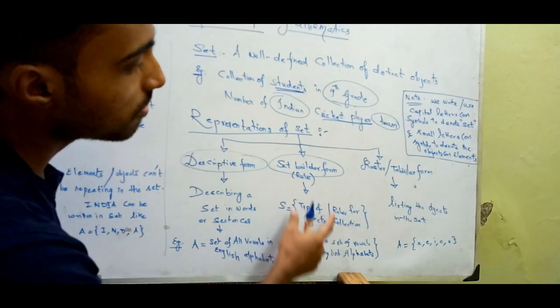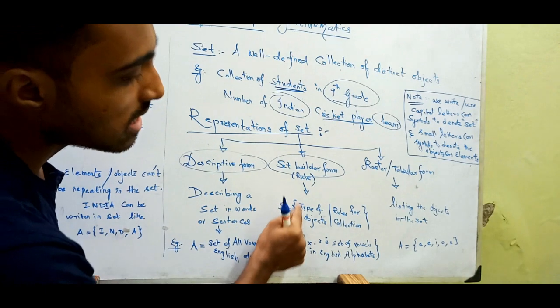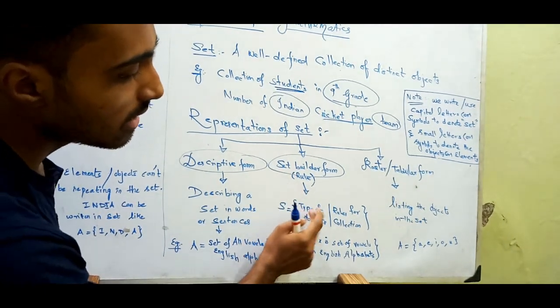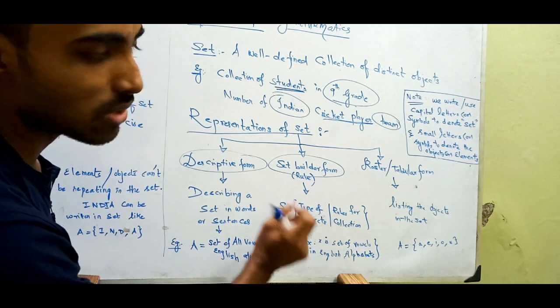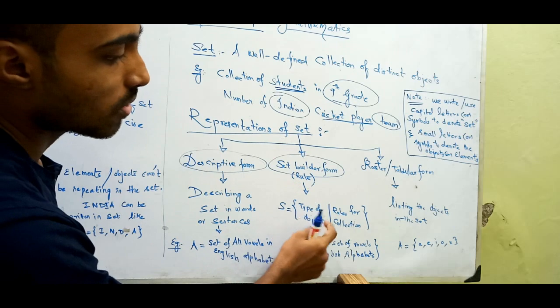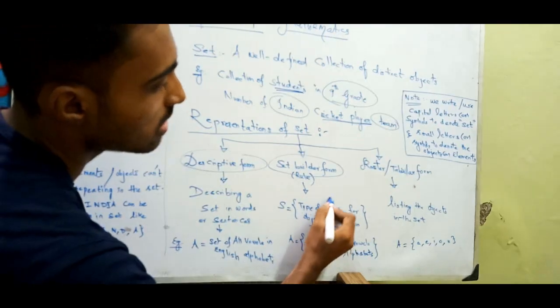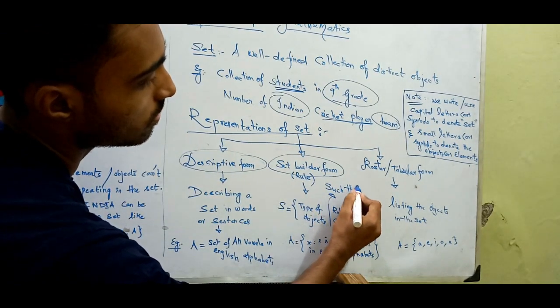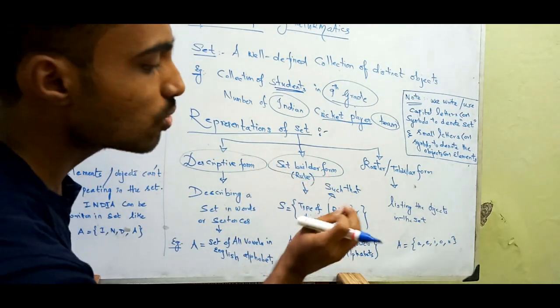Now the set builder form will be in this form. S equals the set of all, you have to pronounce it like this, set of all types of object, such that there is some rule for the collection.